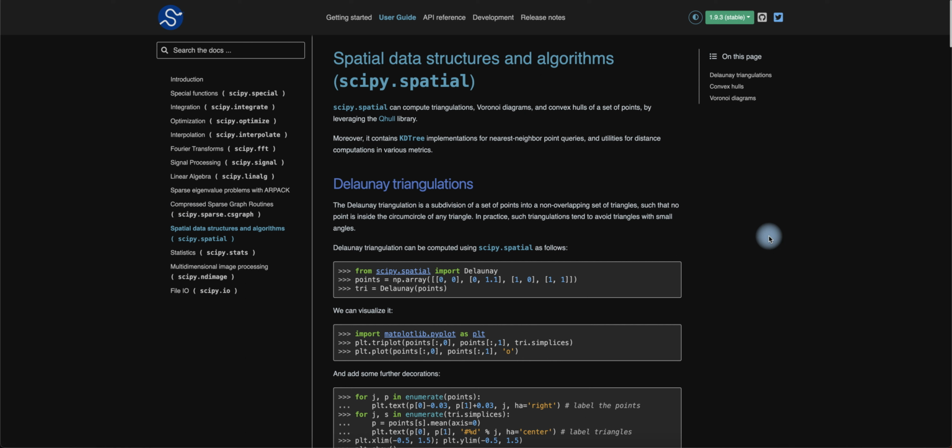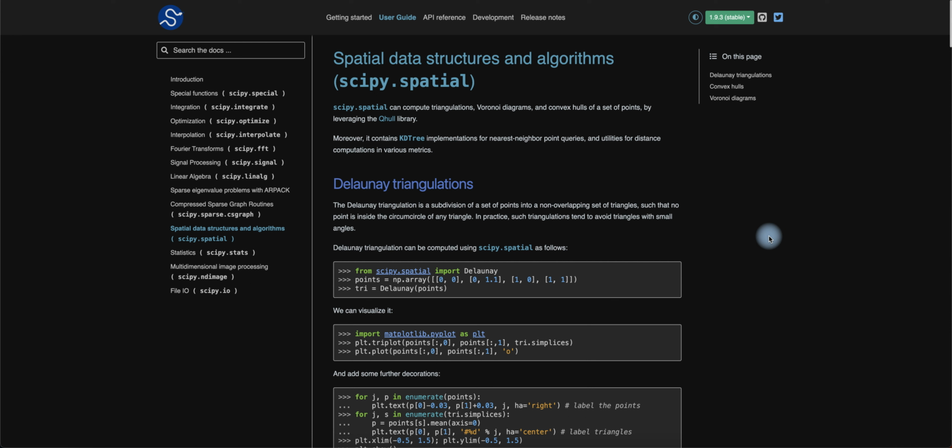Spatial data structures, right? scipy.spatial can compute triangulations, Voronoi diagrams, and convex hulls of a set of points by leveraging the Qhull library, which also contains KD-tree implementations for nearest neighbor point queries and utilities for distance computation in various metrics. You see the Delaunay triangulation as an example, which deals with the subdivision of a set of points into a non-overlapping set of triangles so that no point is inside the circumcircle of any triangle.